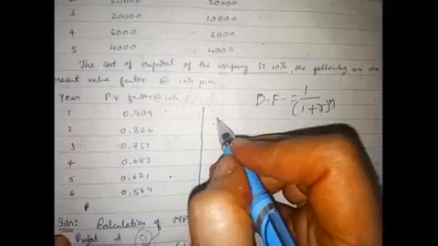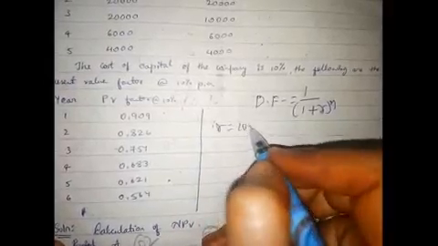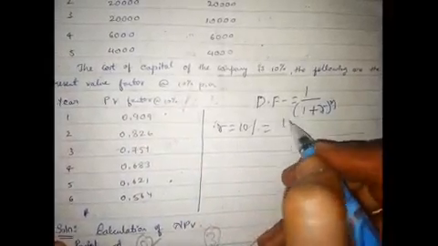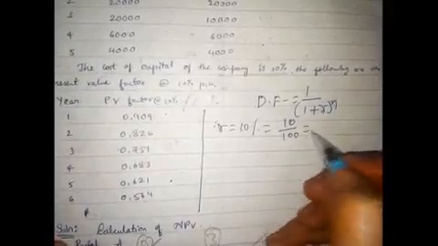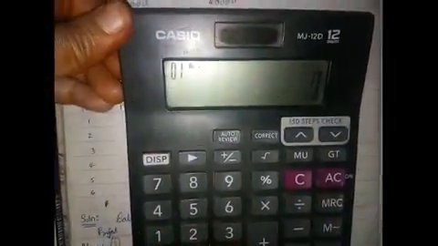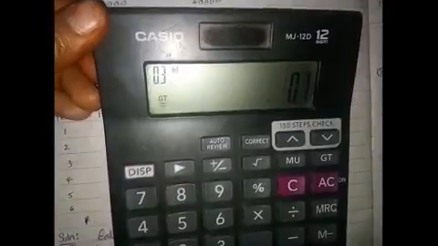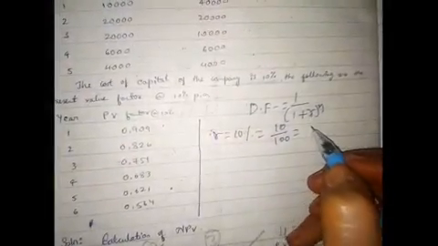Here r is equal to 10%, so it has to be simplified: 10 divided by 100, that is 0.1. So 0.1 is the r.